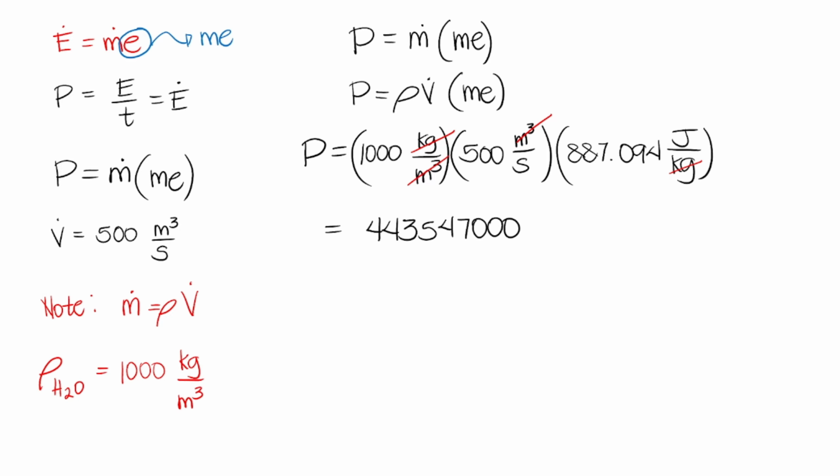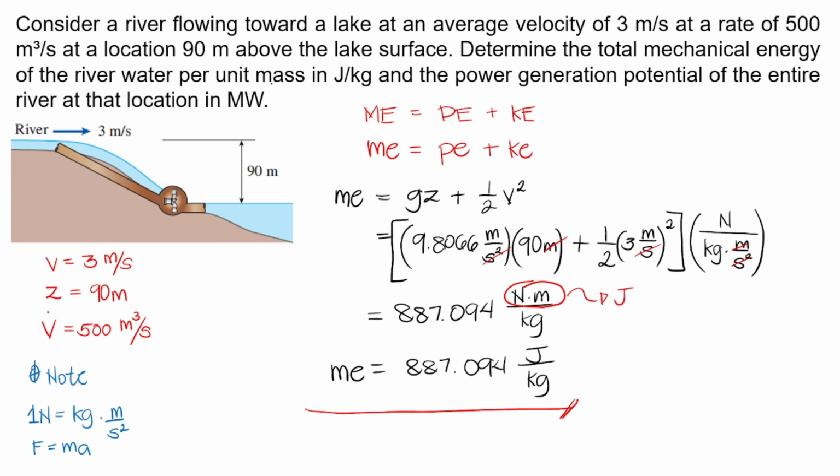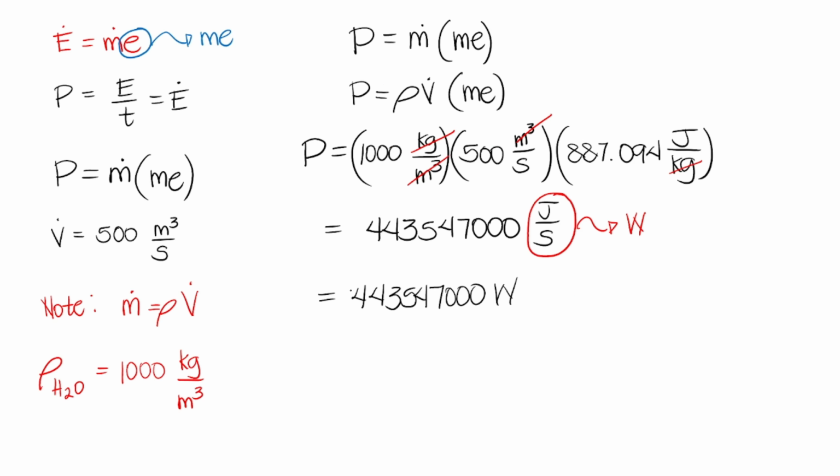And we are left with the units of joules per second. And since energy per second or joules per second in SI is equal to watts, we can write 443,547,000 watts. But always base your answer on what the problem asks for, since each problem is looking for a certain value with a certain unit. The problem asks for megawatts. So, let's simply convert it to megawatts.